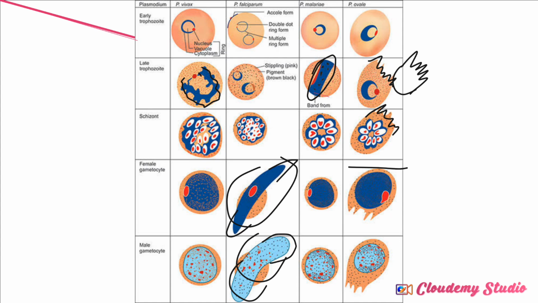Now the Plasmodium parasite causes malaria, which shows a lot of symptoms. The clinical manifestation of this particular parasite is marked with three sequential and distinct phases.